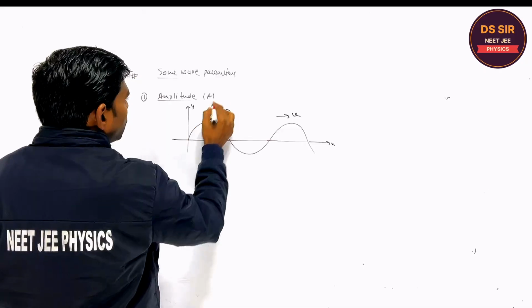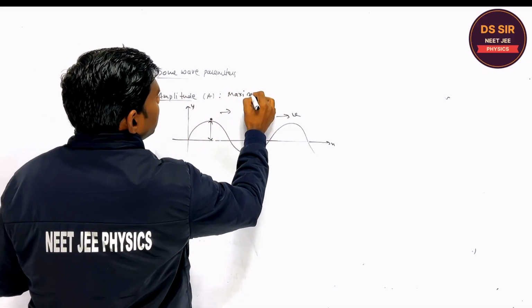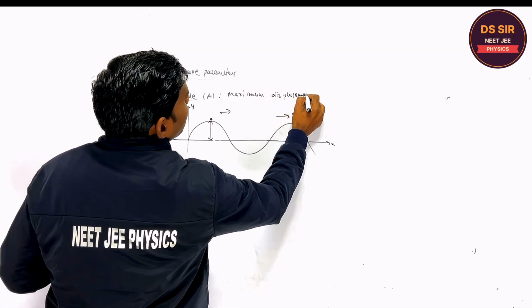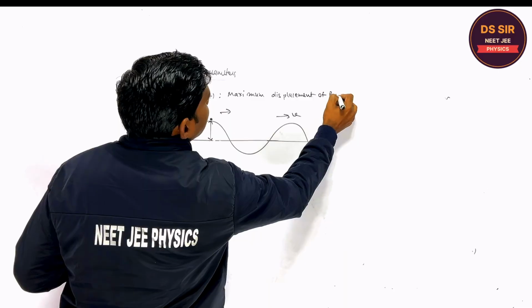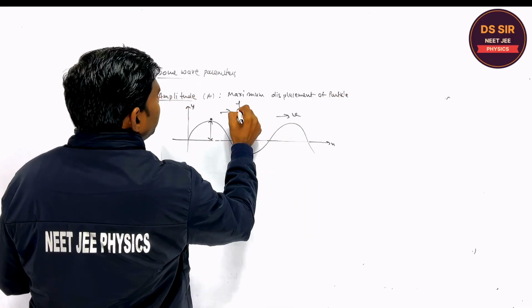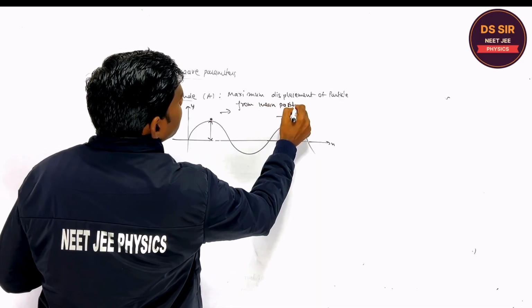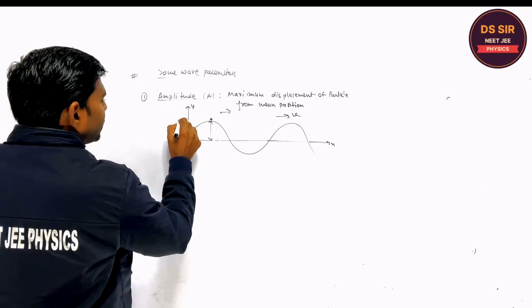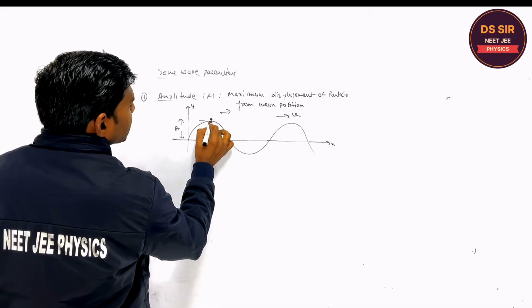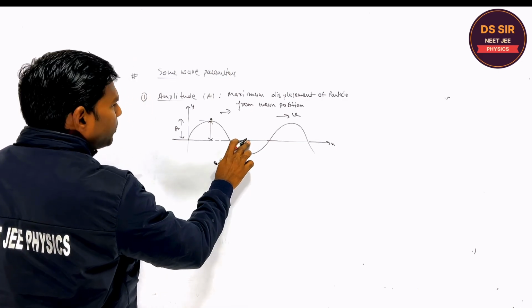The maximum displacement of a particle from mean position is called the amplitude, represented by A. This is also the amplitude from this mean position.